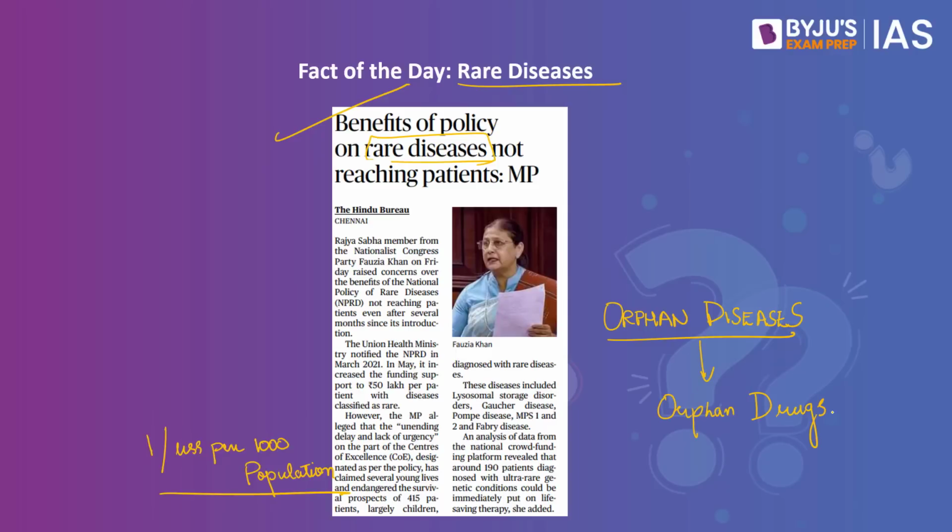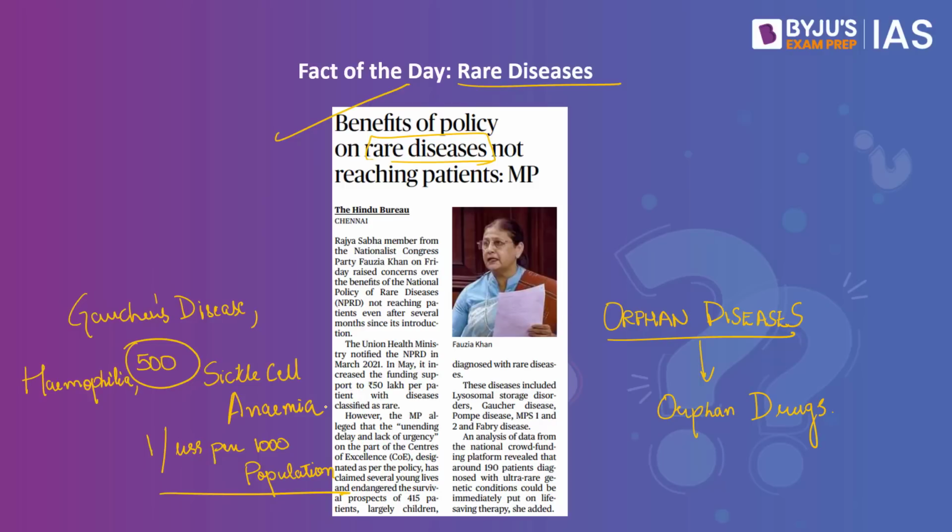Please note here that most of the rare diseases, that is about 80%, are genetic and hence affects a large number of children. But some of the rare diseases are also not inherited. For example, some rare cancers, some autoimmune diseases, and also infectious tropical diseases. In India, close to 500 rare diseases have been recorded. Some of the common rare diseases that affect the people in India are autoimmune diseases, Gaucher's disease, hemophilia, sickle cell anemia, thalassemia, Pompe disease, cystic fibrosis, etc.